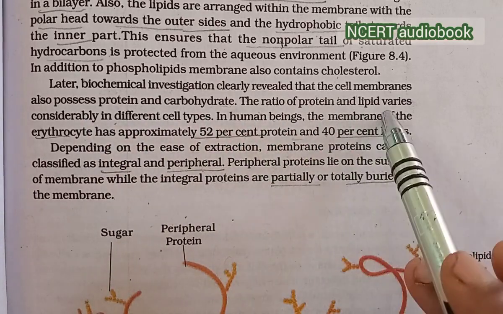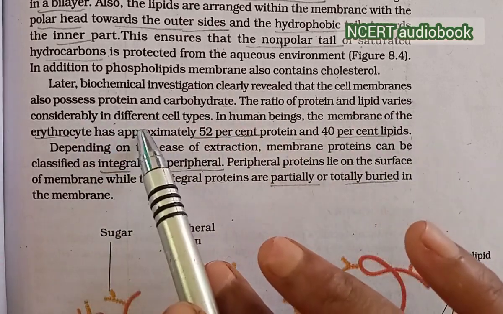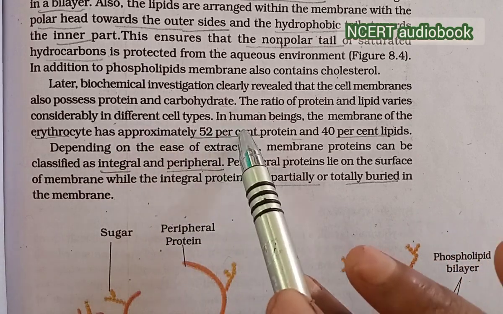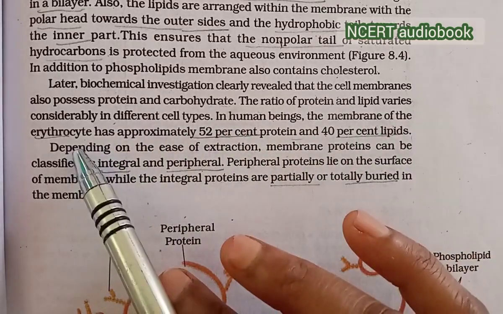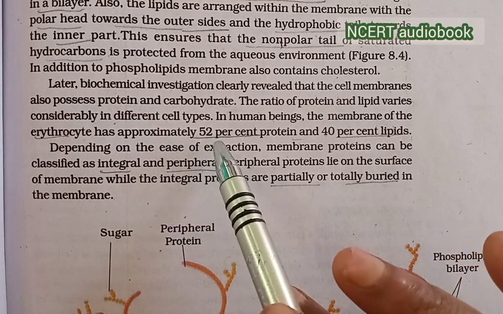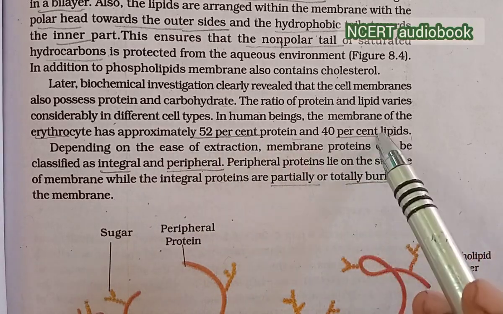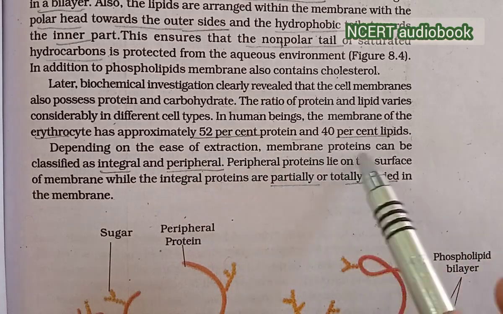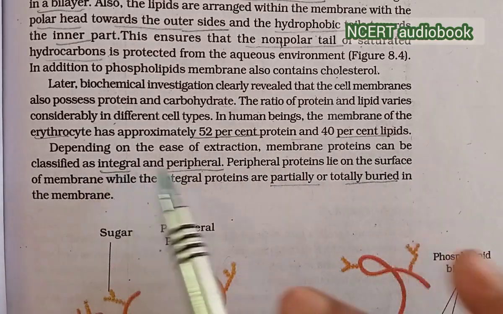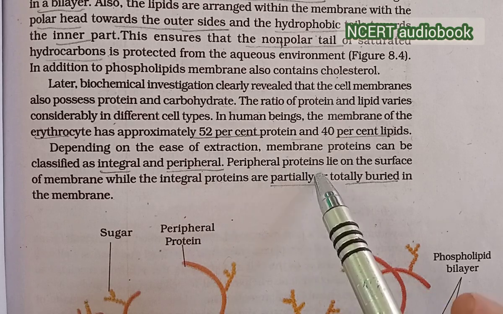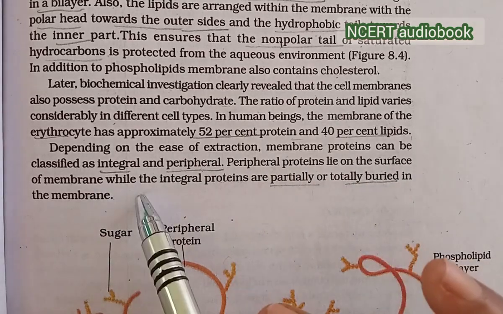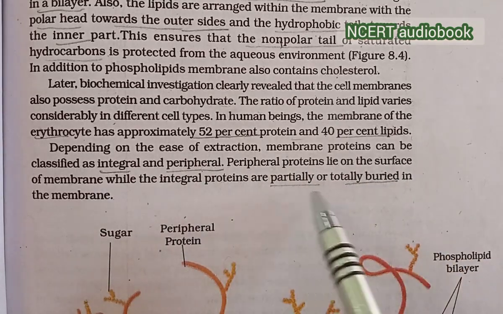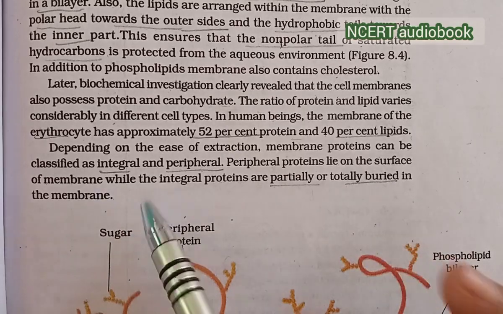The ratio of protein and lipid varies considerably in different cell types. In human beings, the membrane of the eukaryotes has approximately 52% protein and 40% lipid. Depending on the ease of extraction, membrane proteins can be classified as integral and peripheral. Peripheral proteins lie on the surface of the membrane, while the integral proteins are partially or totally buried in the membrane.